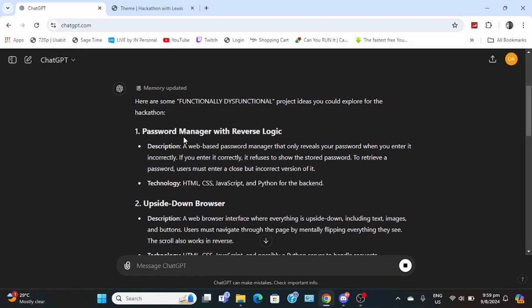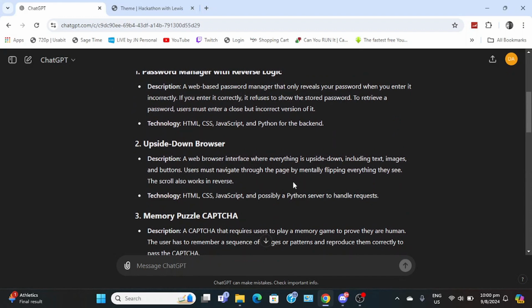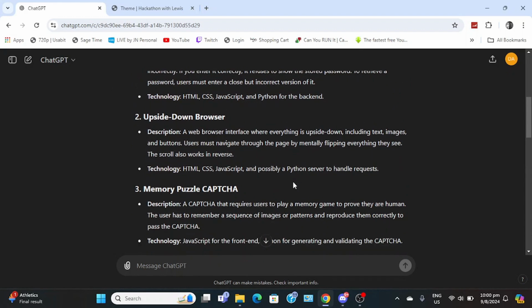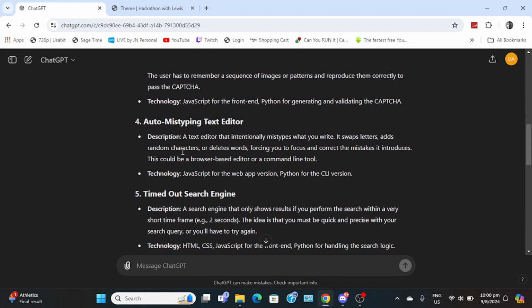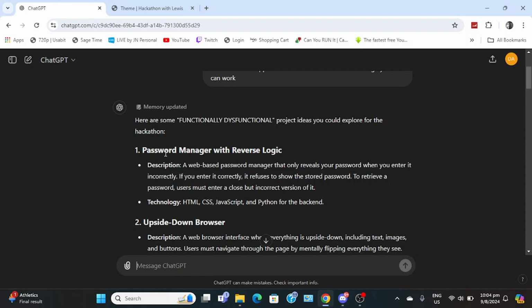So, password manager, that is music to my ears, because I've been wanting to build a password manager for the longest time. A web-based password manager that only reveals your password when you enter it incorrectly. If you enter it correctly, it refuses to show the stored password. A web browser interface where everything is upside down, including text, images, and buttons. Memory puzzle, auto mistyping. A search engine that only shows results if you perform the search within a short time frame. A few moments later, I think I might do that idea.